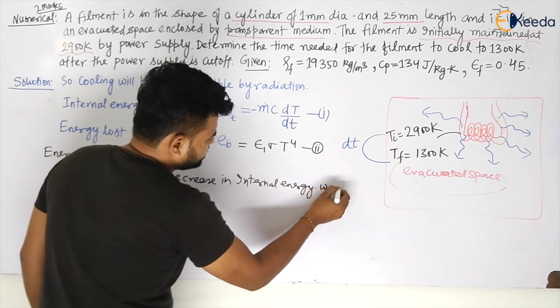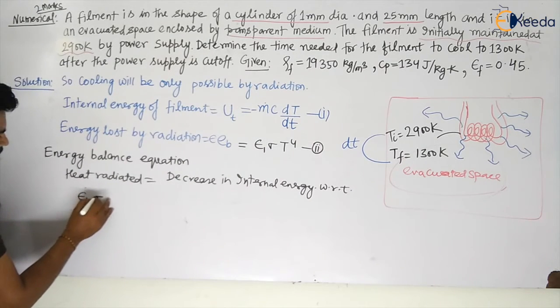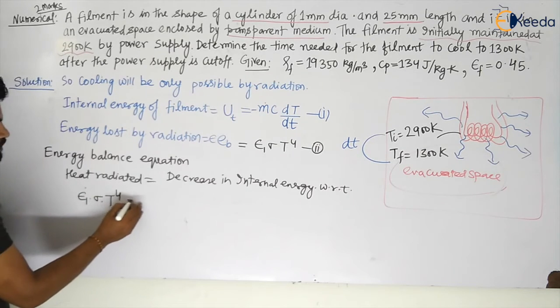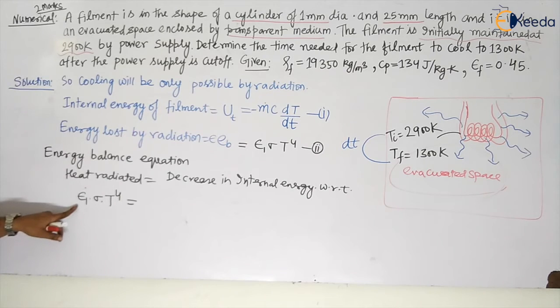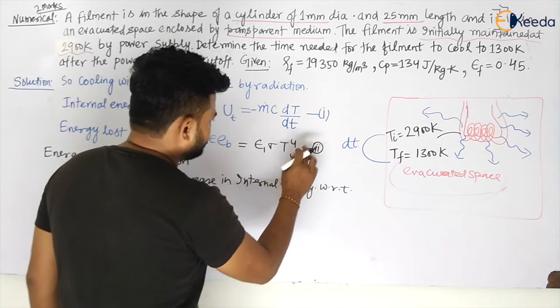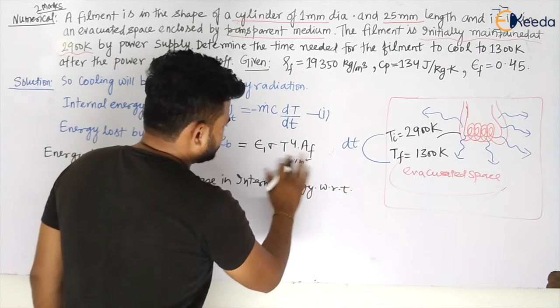The heat radiated is epsilon 1 sigma T to the power 4, where epsilon 1 is the emissivity of the surface. You also have to take the area, because this is in watt per meter square. If you multiply by the area of the filament, you will have the total energy in watt.